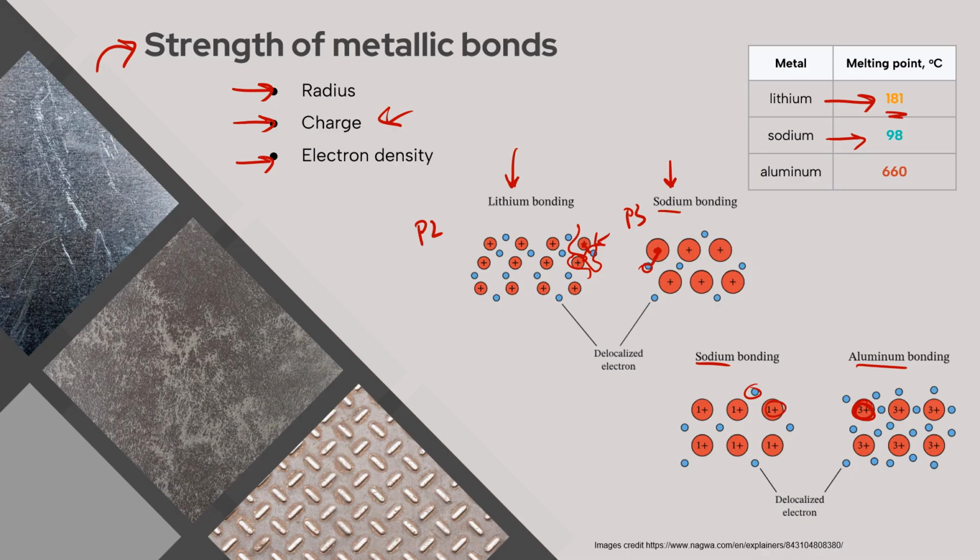And also, the electron density is greater. We have 3 times as many electrons in the aluminum's sea of delocalized electrons as we have in sodium's, again because 3 valence electrons were released. This is going to lead to an incredibly high melting point for aluminum, 660 degrees Celsius, which is significantly higher than sodium's 98 degrees Celsius.